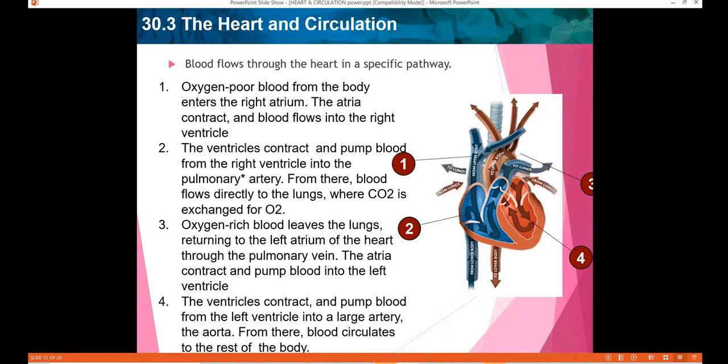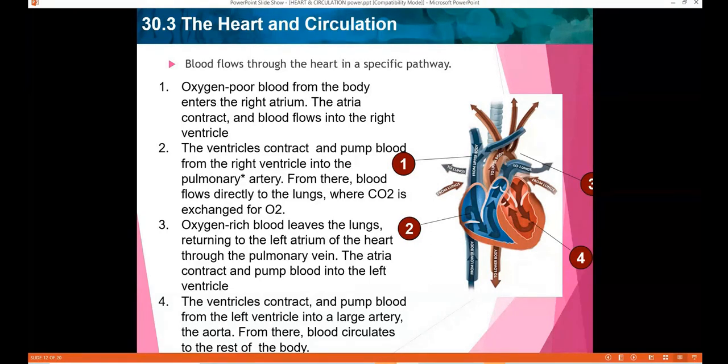This pulmonary artery, which goes to the lungs, is the only artery in the body that carries oxygen-poor blood. This artery carries the blood to the lungs, where carbon dioxide and water vapor diffuse into the alveoli and oxygen diffuses into the blood.